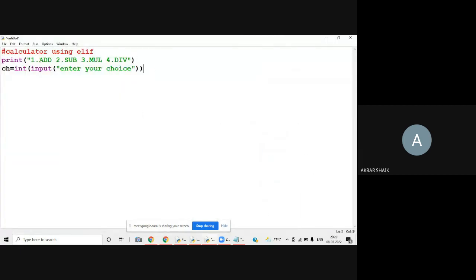I want to perform the particular operation based on the user input. If the user gives 1, I'll perform addition. If 2, subtraction. If 3, multiplication.